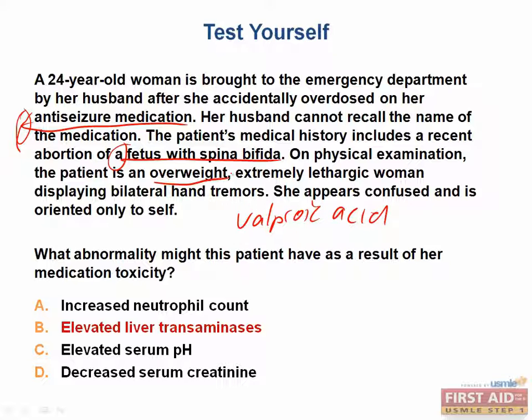So now let's go to the answer choices. An increased neutrophil count is actually the opposite of what we would see in valproic acid toxicity, because it usually leads to agranulocytosis and thrombocytopenia. You are more likely to see a low serum pH with valproic acid toxicity because it often leads to respiratory depression, which can lead to acidosis. Lastly, valproic acid is unlikely to affect the kidneys. If it did, one would expect an increase in serum creatinine rather than a decrease.